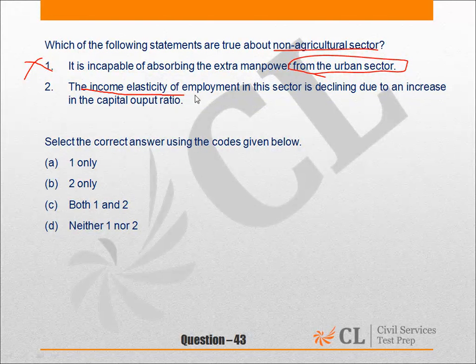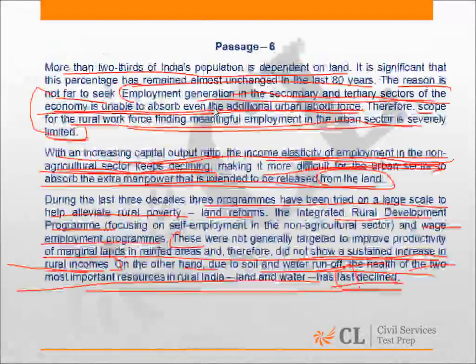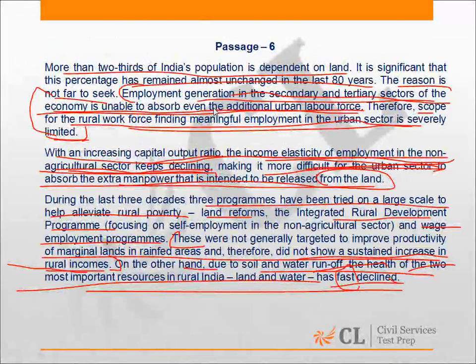The income elasticity of employment in this sector, that is the non-agriculture sector, is declining due to an increase in the capital output ratio. Is it so? Let us read it again. With an increasing capital output ratio, the income elasticity of employment in the non-agriculture sector keeps declining, making it more difficult.